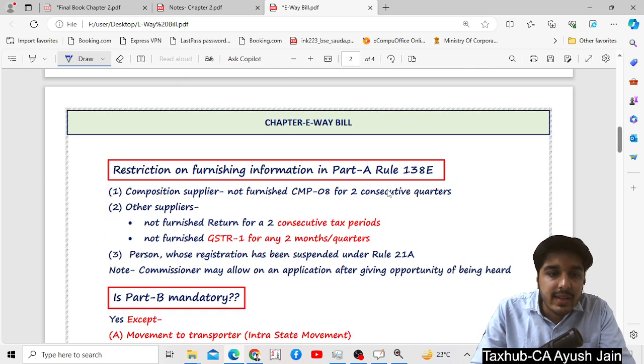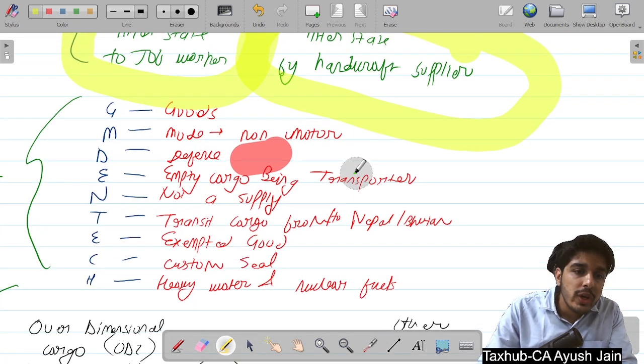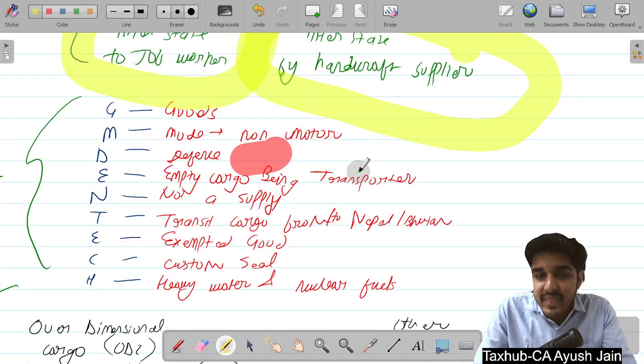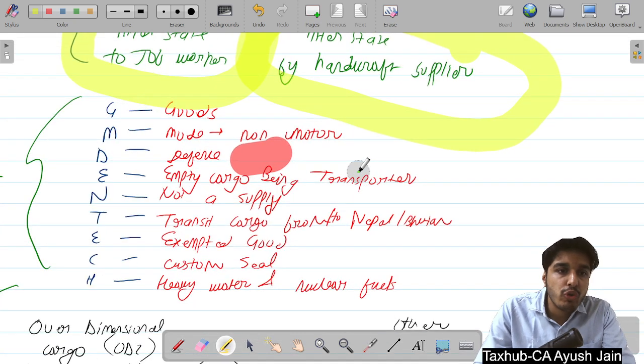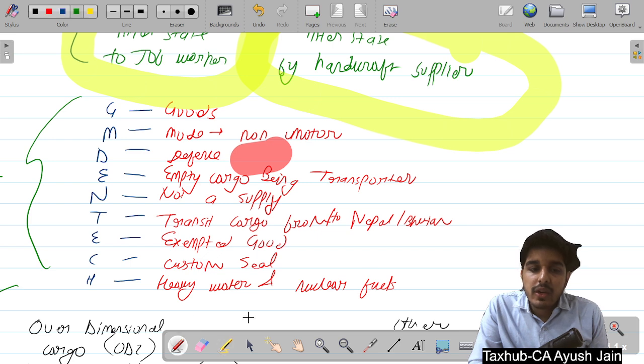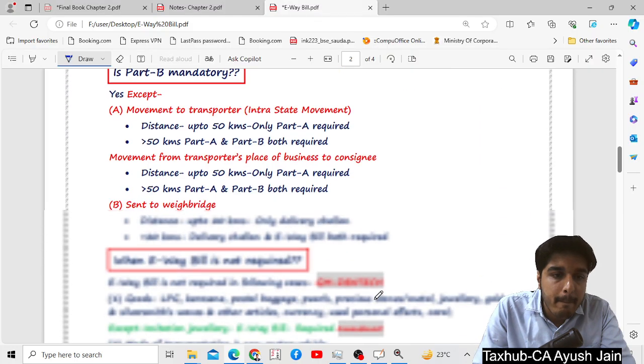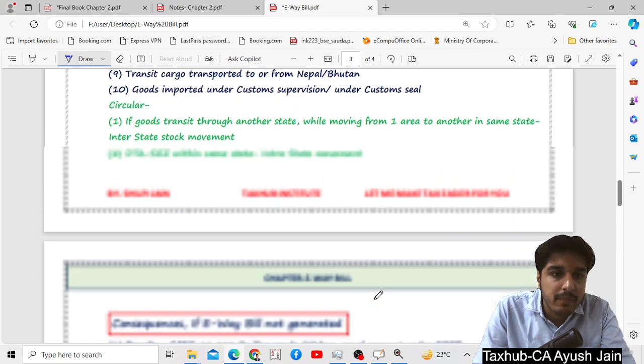Now it says that there are some cases when no e-way bill is required to be issued. So it says that where you are supplying goods of, just a minute.